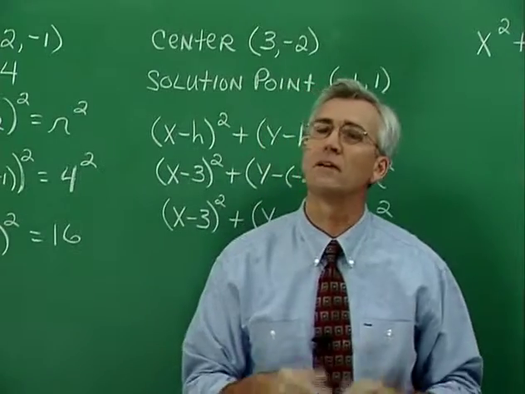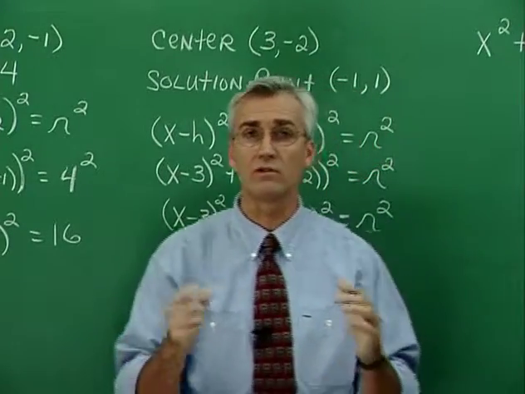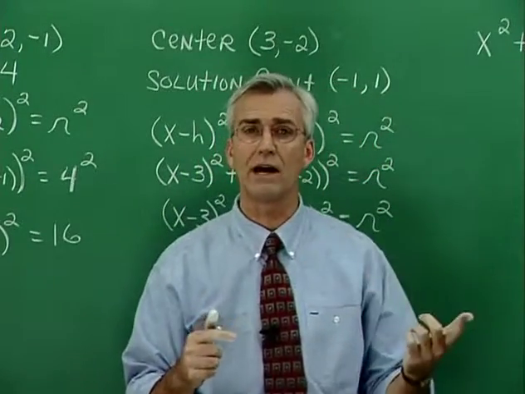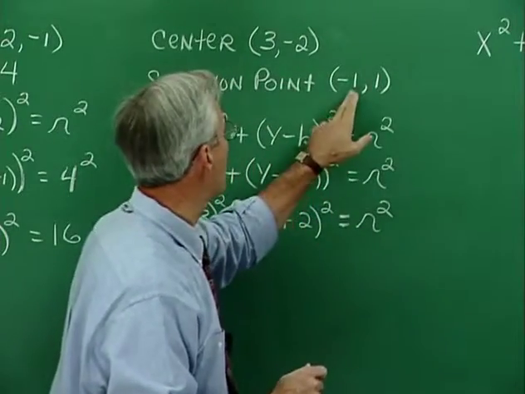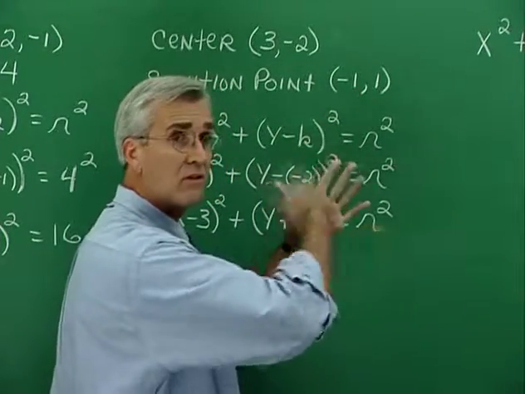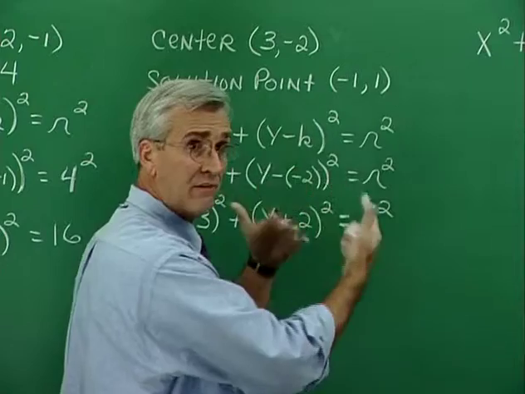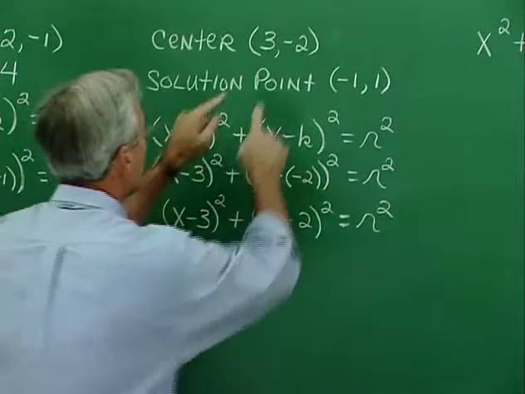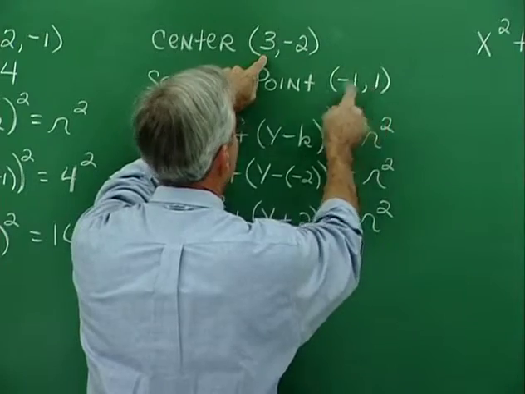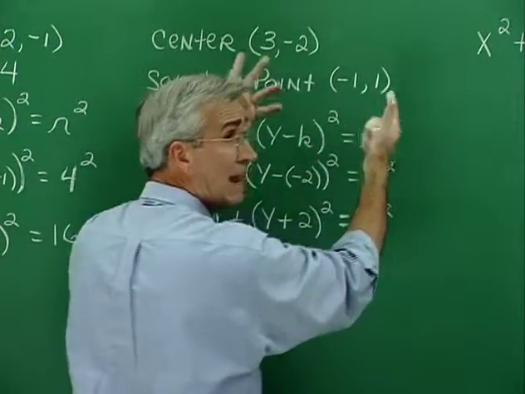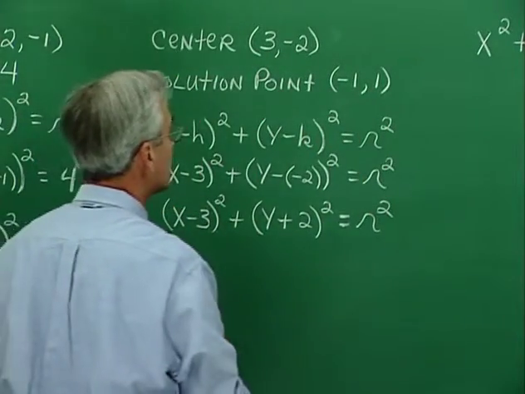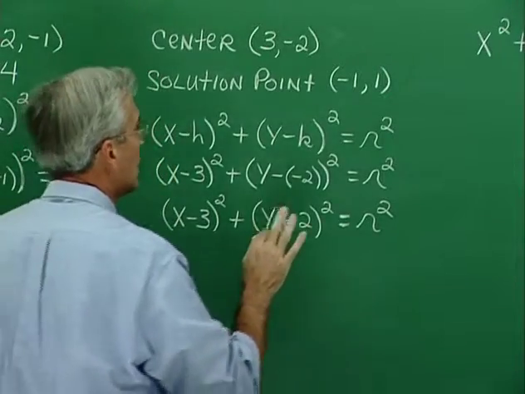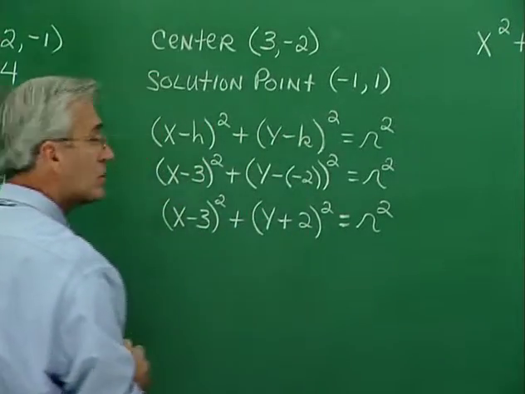Now, what does that mean graphically? Well, graphically, we know that solution points are points on the graph. So this is nothing more than a point that's on that circle that we're trying to find information about. And actually, we could plot this point, we could plot that point, we could find the distance between these two, we would have the radius of the circle by finding that distance. But I think we can be a little more clever about finding that distance. Let me show you what I mean.